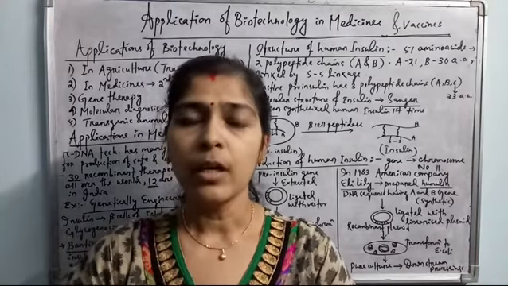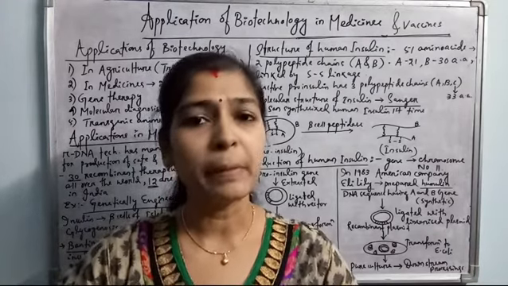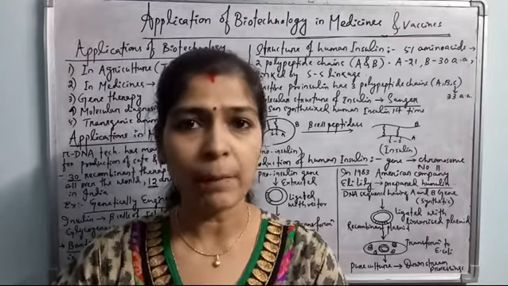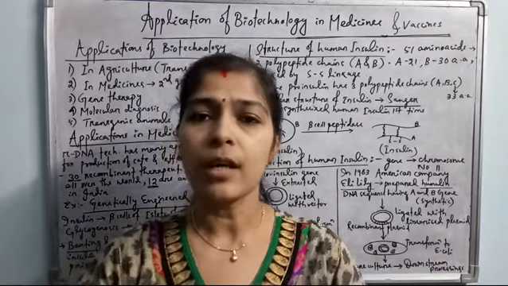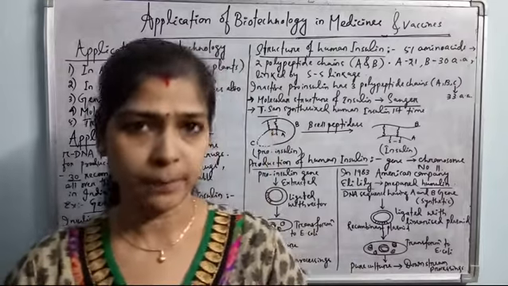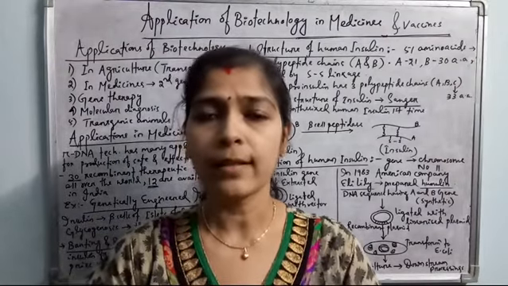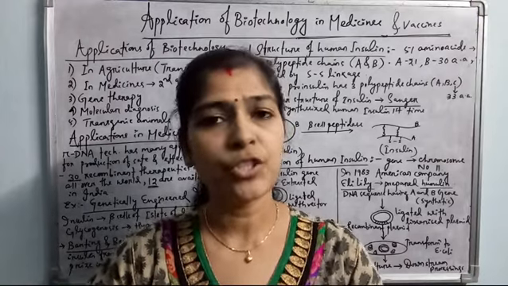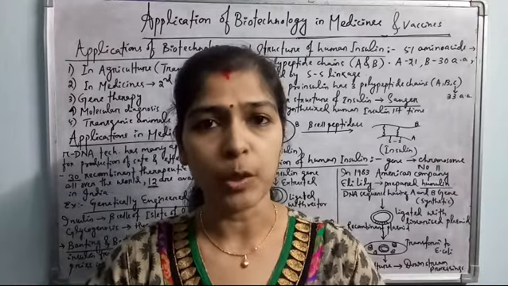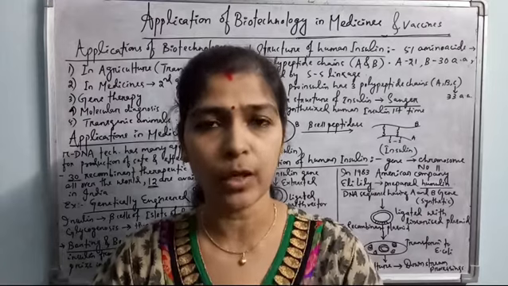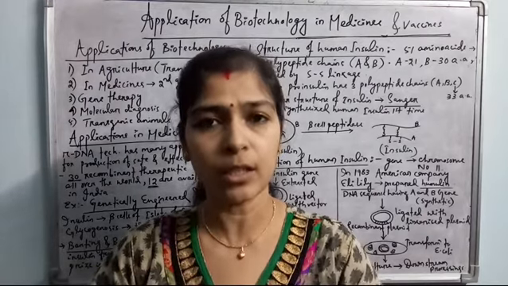One example is that most of the people nowadays are suffering from type 2 diabetes, that is diabetes mellitus, which occurs due to the lack of the hormone insulin. And this human insulin hormone can be synthesized and made available at a very cheap rate because of the application of biotechnology. This hormone is called humulin. Okay, human insulin, which is a synthetic hormone.